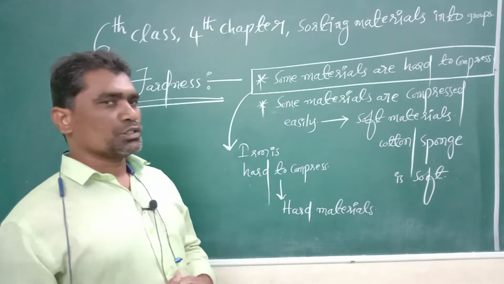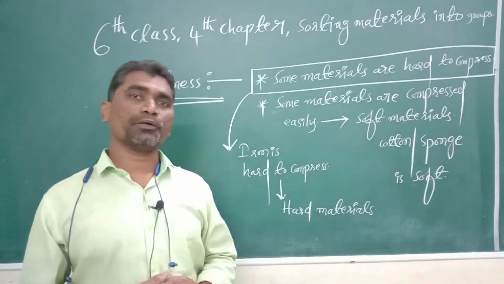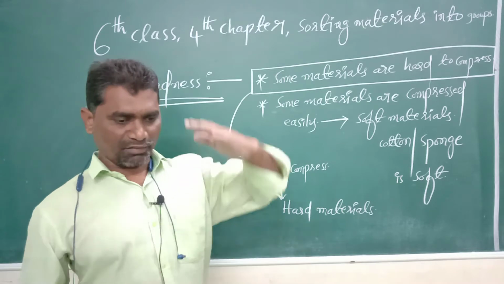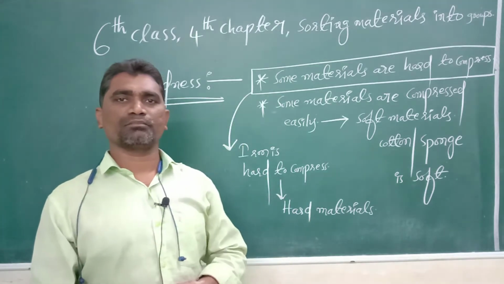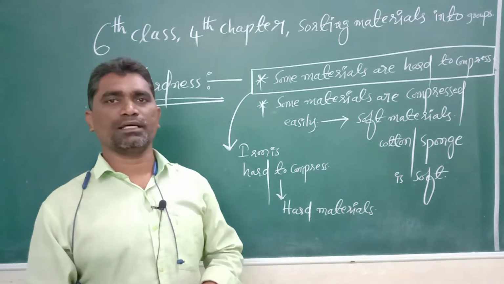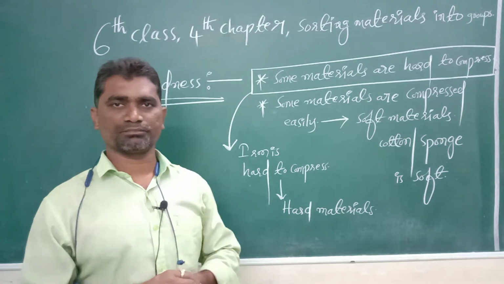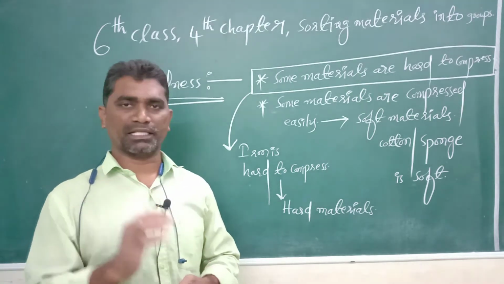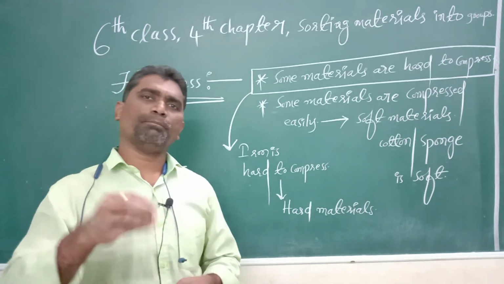Some materials cannot be compressed, those are very hard to compress. For example, take iron objects, iron materials. When we press, iron materials cannot be compressed. Those are very hard to compress. The materials which are hard to compress are called hard materials. The materials which cannot be compressed are called hard materials. For example, iron.